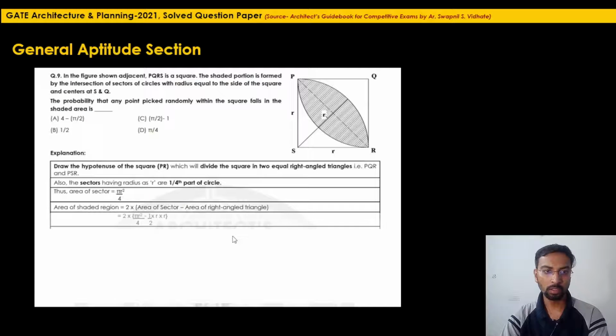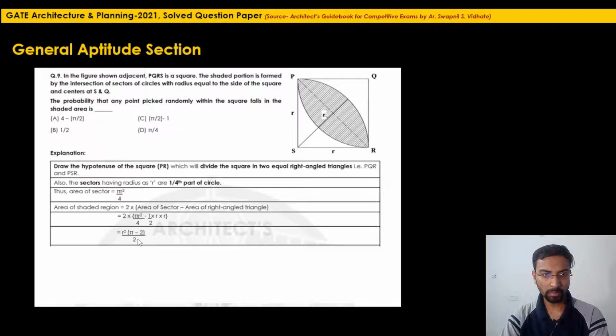right angle triangle. So just put in this value, 2 into pi r square by 4 minus 1/2 into r into r. 1/2 into r into r is the area of the right angle triangle. So the final will be r square into bracket pi minus 2 divided by 2. Also, the area of the square will be r square, right? The area of this entire PQRS will be r square.